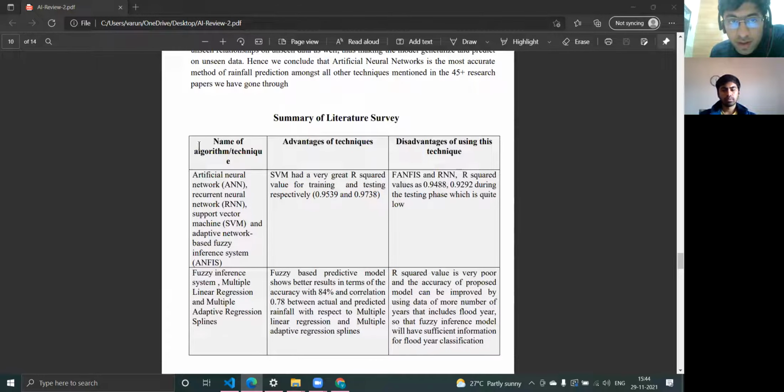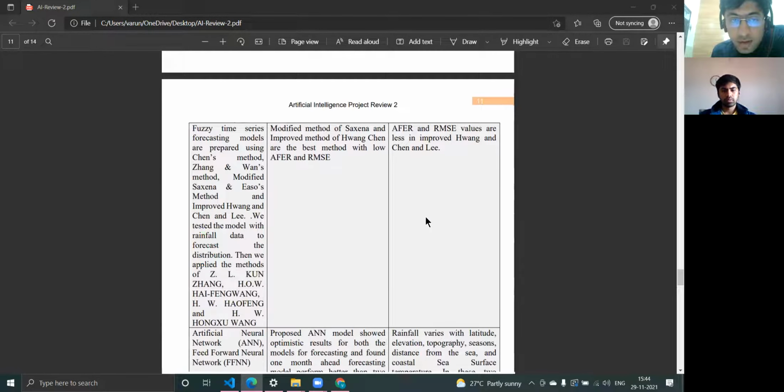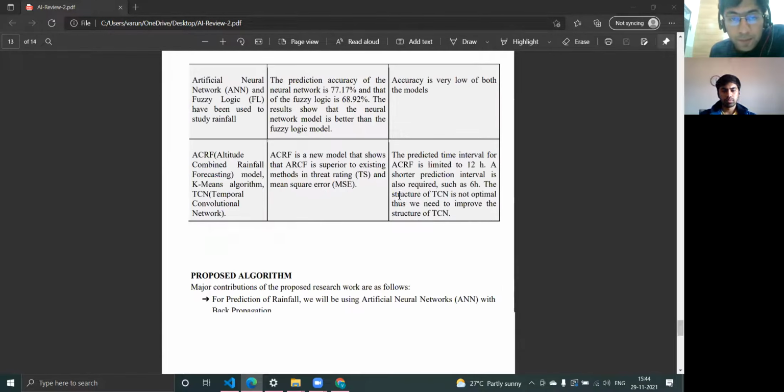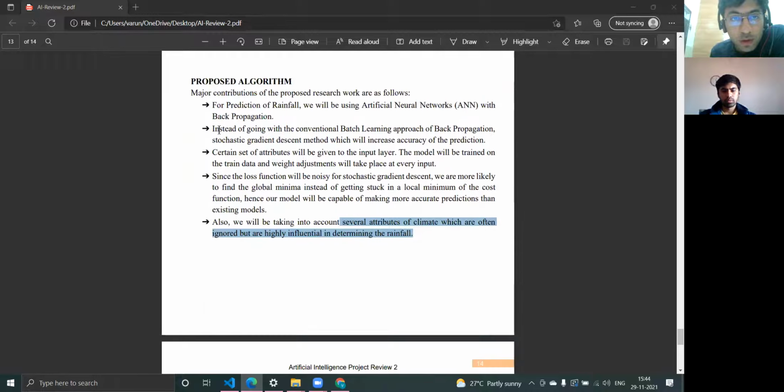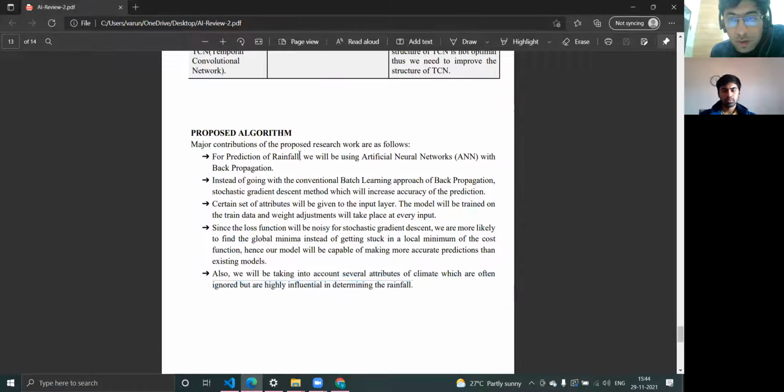We have mentioned the techniques used in each paper and then the advantages and disadvantages of those techniques. Then, coming to the proposed algorithm, we'll be predicting the rainfall using artificial neural networks with back propagation. Instead of using batch learning, we'll be using stochastic gradient descent, which will increase our accuracy by a large amount.